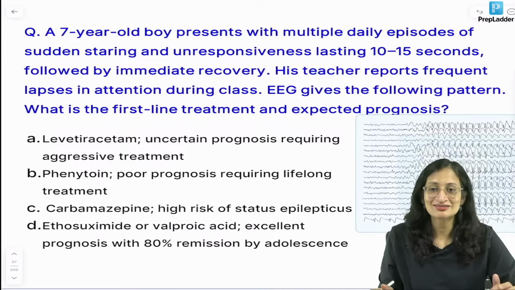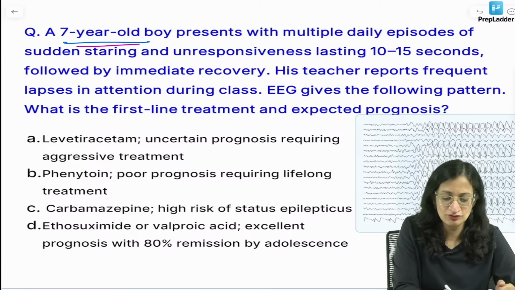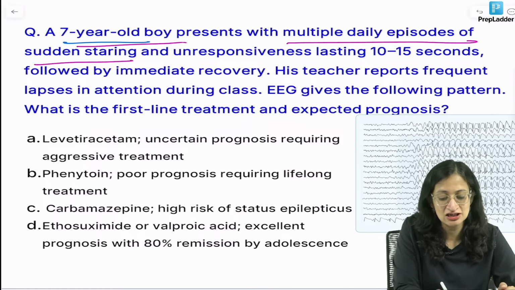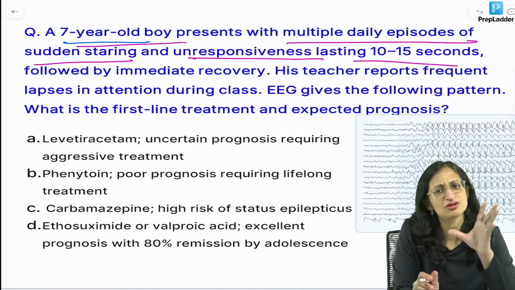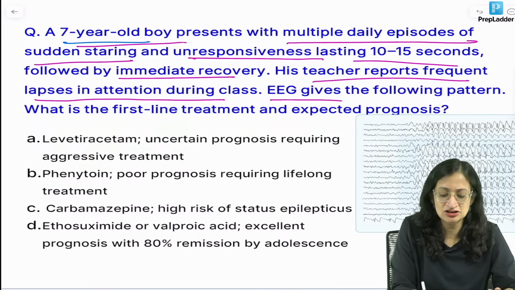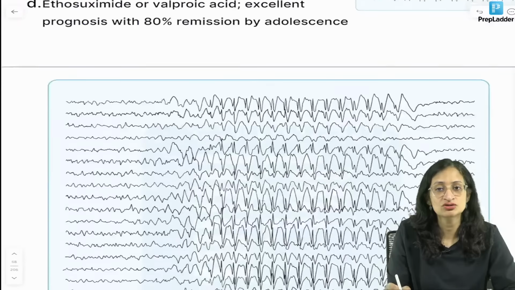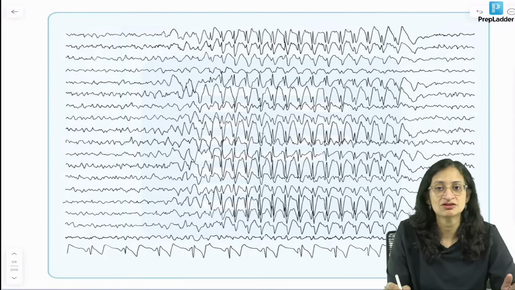So again another EEG here for you. A 7-year-old boy presents with multiple daily episodes of sudden staring, unresponsiveness lasting very briefly, 10 to 15 seconds, followed by immediate recovery. His teacher reports frequent lapses in attention during the class and EEG gives this pattern. So what do you see in the EEG on taking a closer look? It is the typical 3 Hz spike and wave pattern.